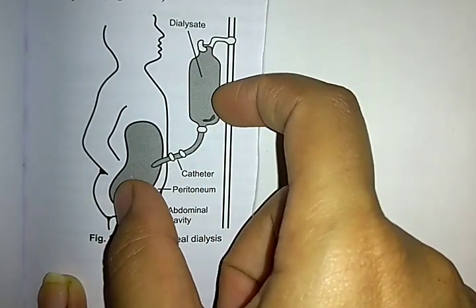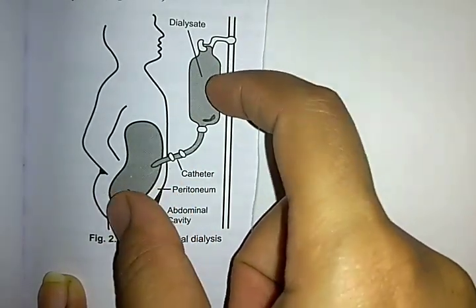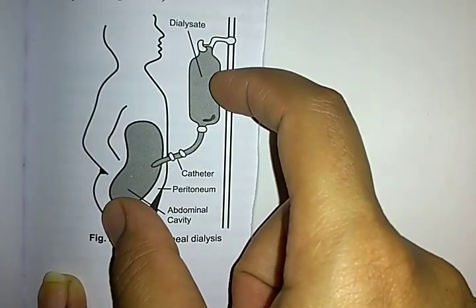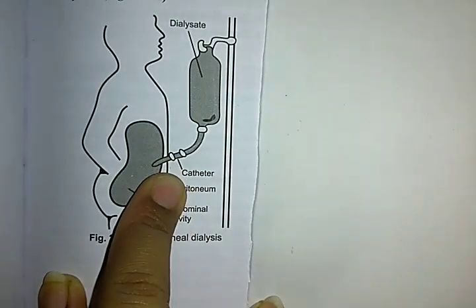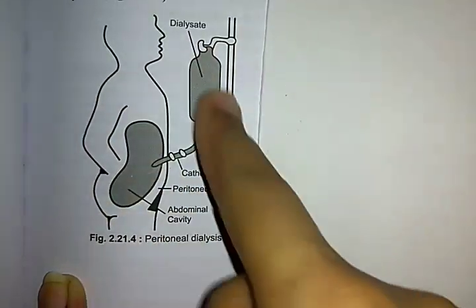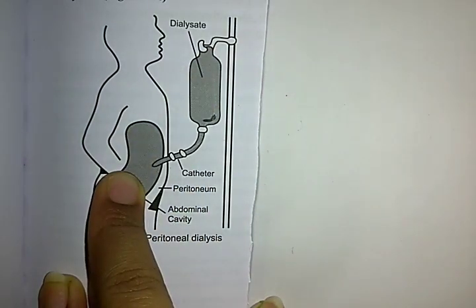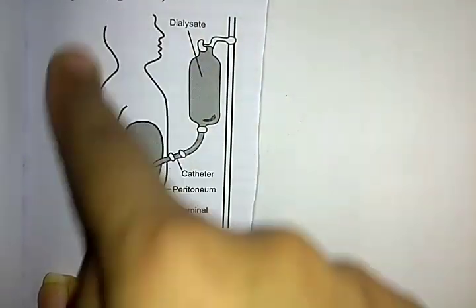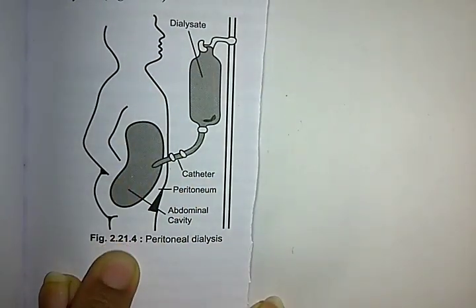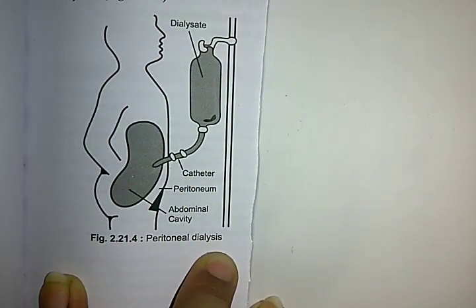This happens due to the process we call diffusion, and another process we know as osmosis. So this is the process of peritoneal dialysis.